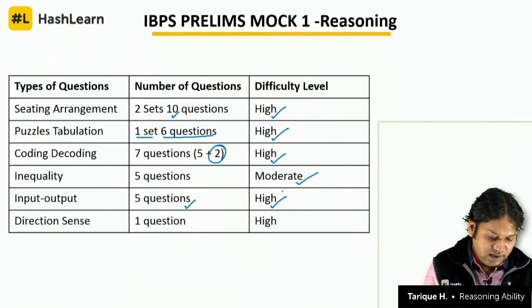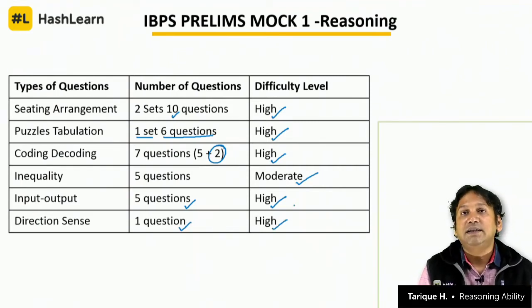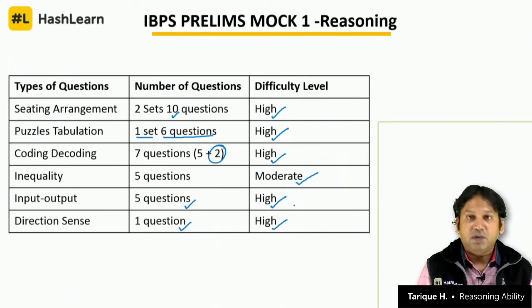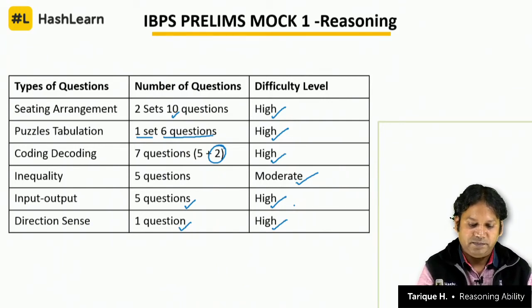Followed by direction sense, 1 question was there, but that also was of high difficulty level. Of the total 35 questions, how many were moderate? You can say 5 questions were moderate, only 5 questions.